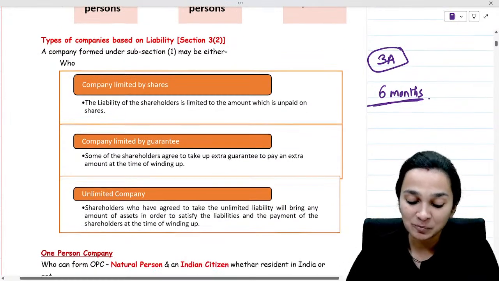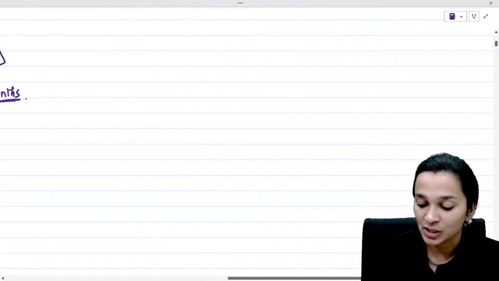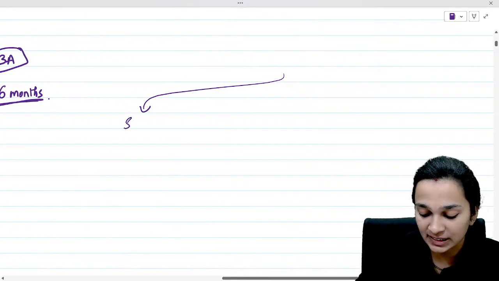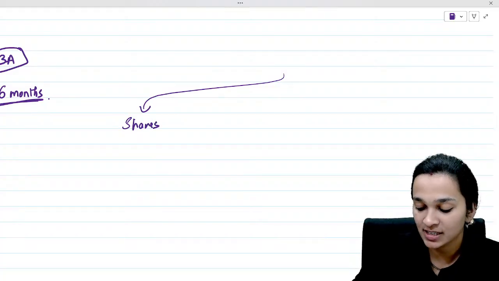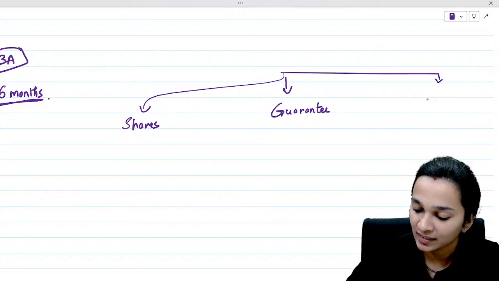Moving ahead to types of companies on the basis of liability. So as you all know, the company is divided into 3 types on the basis of liability: company limited by shares, company limited by guarantee, and unlimited company.